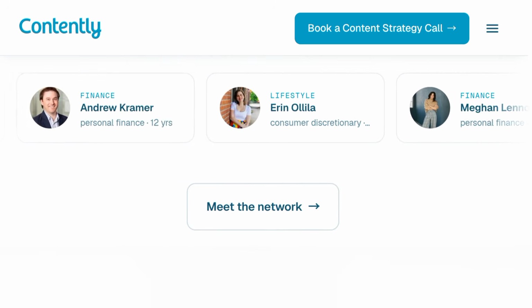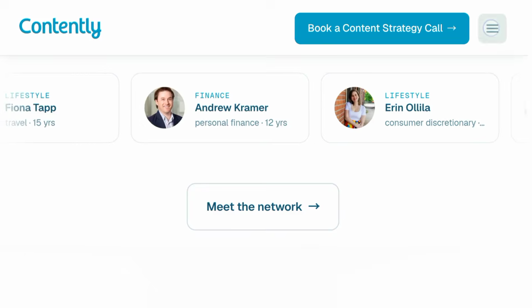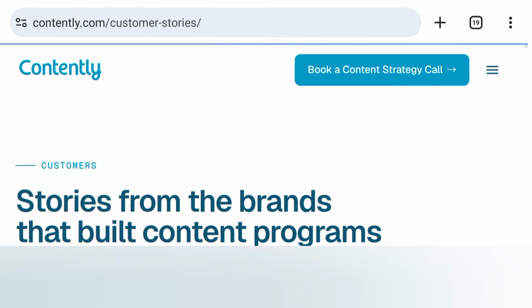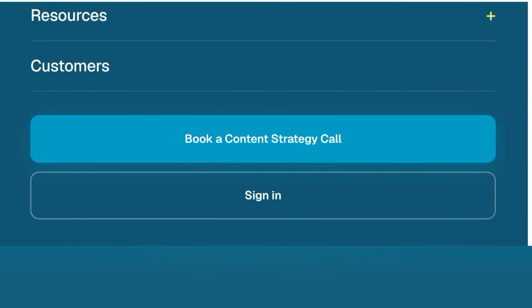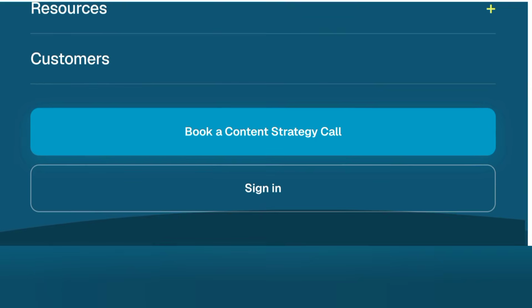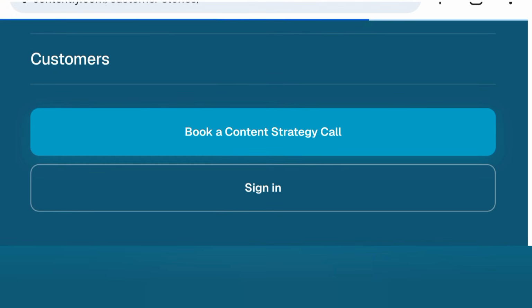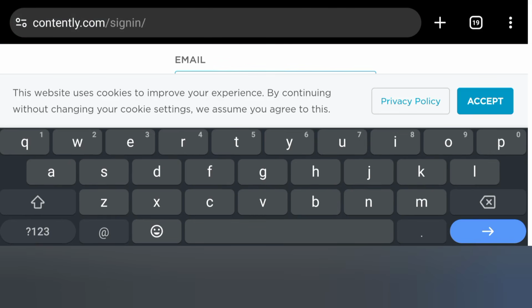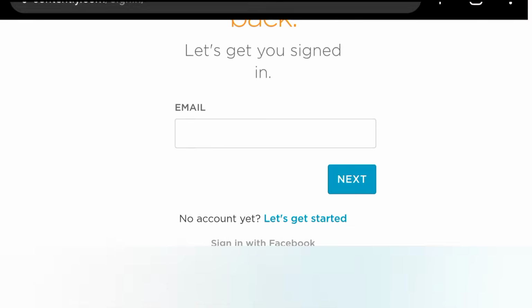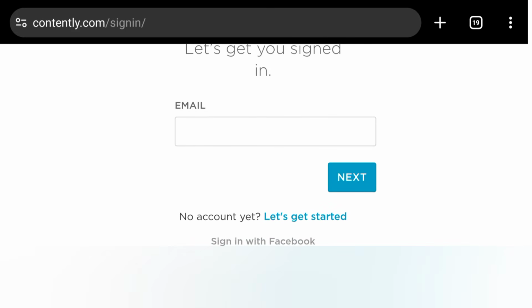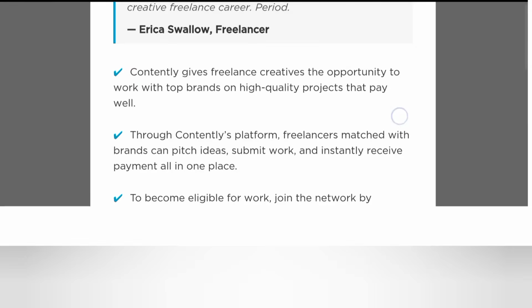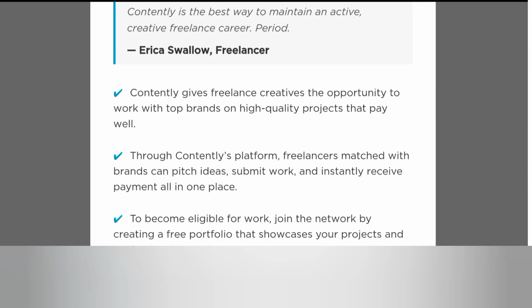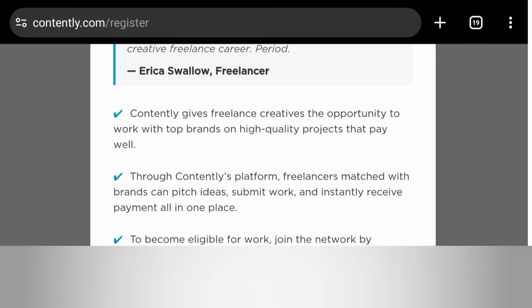Now, this is a tip I'll give you. First of all, let me show you how to sign up on Contently. Click on this menu at the top right. Now just scroll down here, you'll see a place that says book a content strategy call, sign in. If you click on this sign in here, you'll see a place that would ask you to sign up. Then you can sign up as a writer. You're going to see a place that says no account yet, get started. When you click on get started, it will ask you to sign up an account so that you can start up these content writing gigs on Contently.